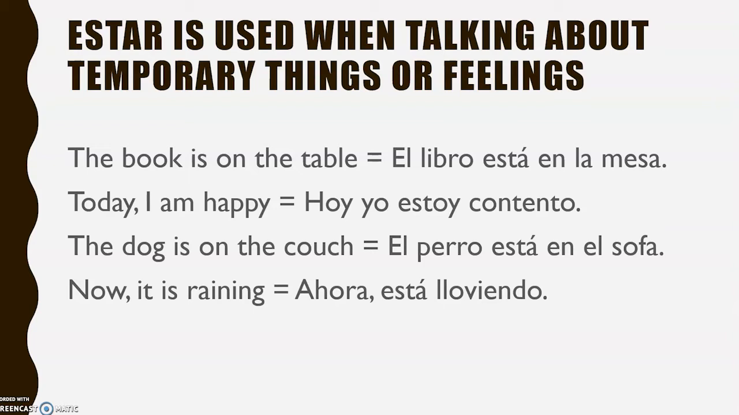The dog is on the couch. Again, temporary. El perro está en el sofá. Well, the perro's not always going to be on the sofá, right? He may get up and go get something to eat. He may go and play. He's a perro. He's not going to live on the couch. Also, now it's raining. Ahora está lloviendo. We know that's temporary because weather comes and it goes and it's always changing. So these are temporary. Whenever we use estar, it's for things that are temporary.